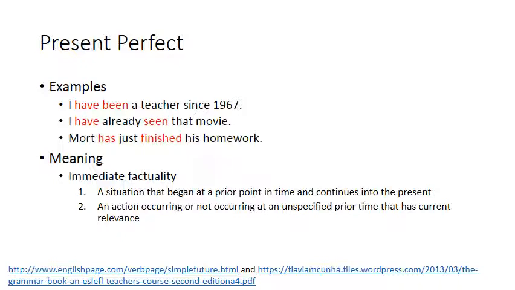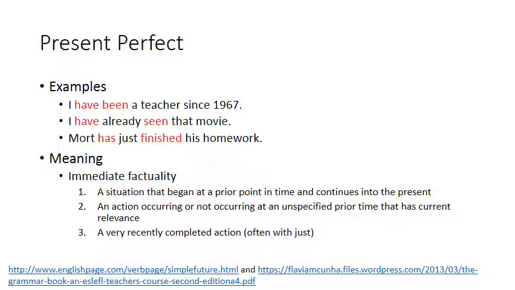It's important right now because we're making a decision about what movie to go and see. The last meaning here is a very recently completed action, and often you'll see this with just. So in this example, we have Mort has just finished his homework.